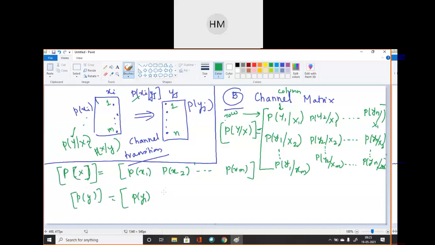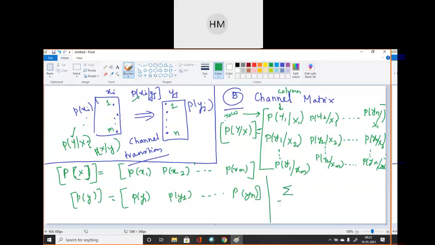It is not that because it's an output matrix, it should be a column. No, it is also a row matrix. We are defining it in terms of a row matrix. Okay. Clear? P of y, P of x. Okay? You can represent, see,